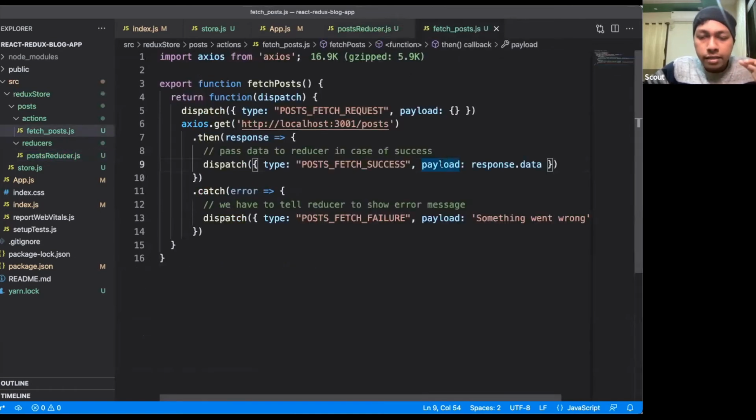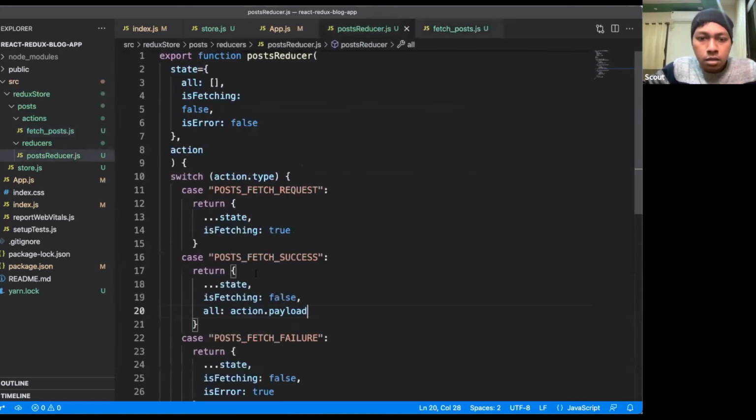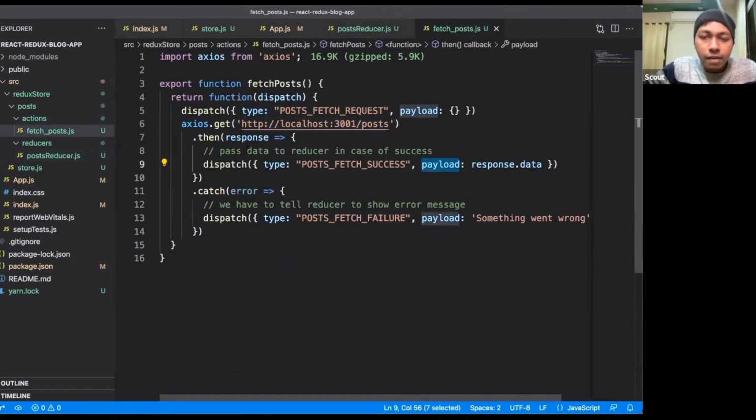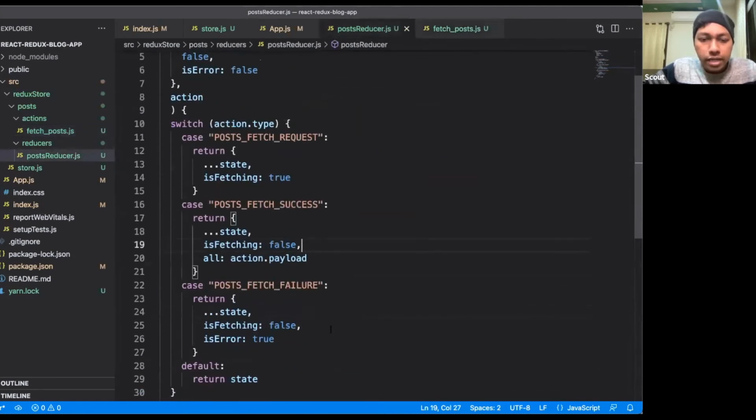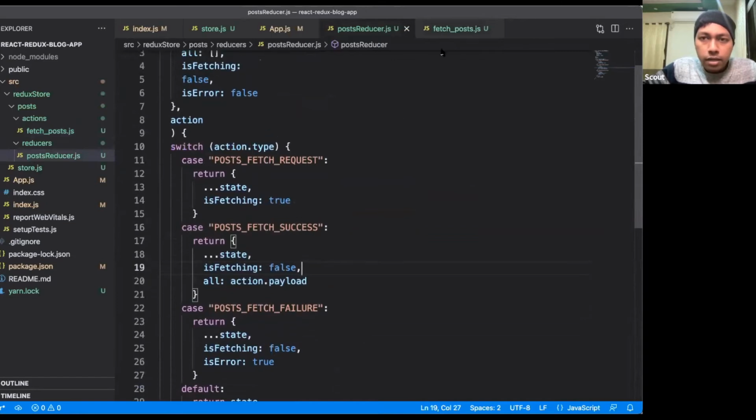As inside payload I am sending the data, I am setting the action dot payload to the all, because I'm expecting all of the API call data, meaning the list of posts will come inside here. Okay, so this part is more or less ready, and one last part is there.